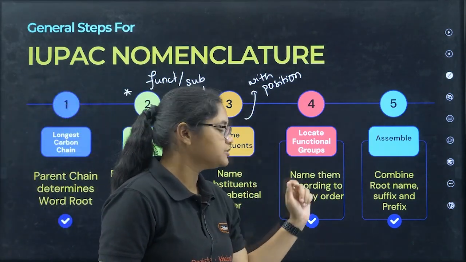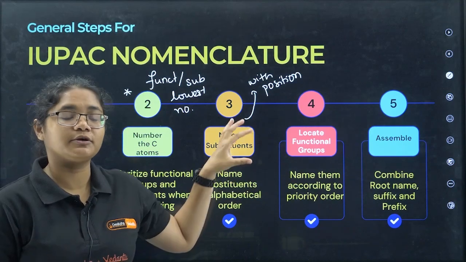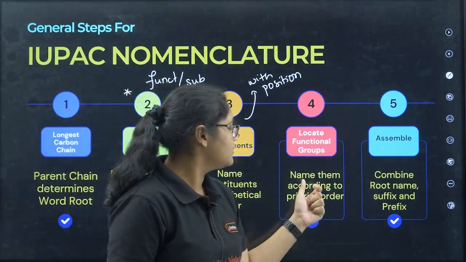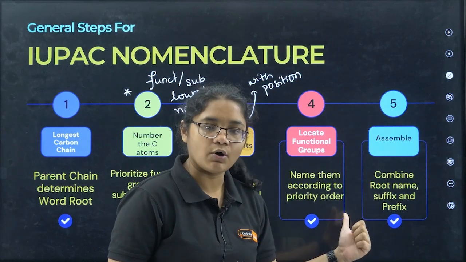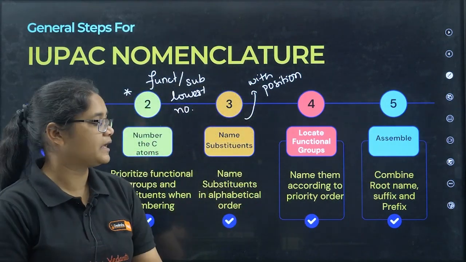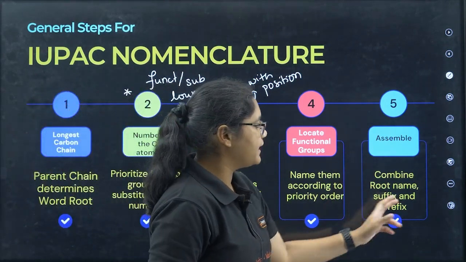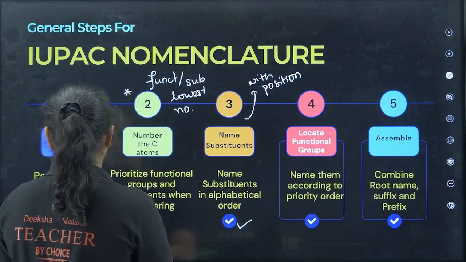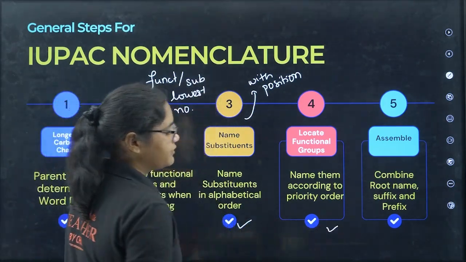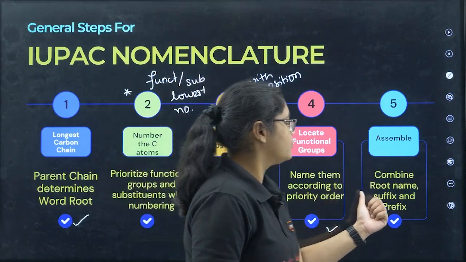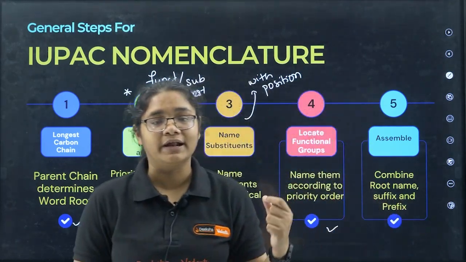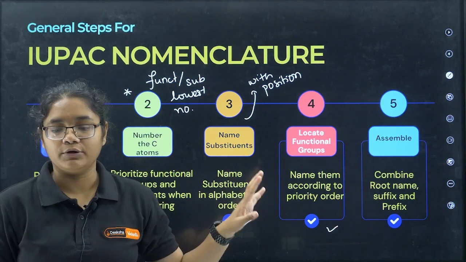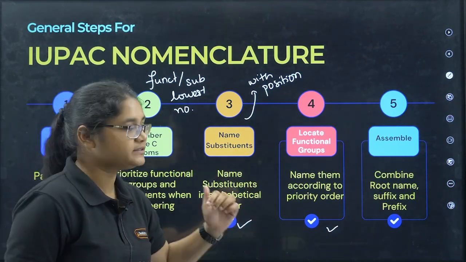Then locate the functional groups. Why do we need functional groups? Because these are going to be your suffix part, right? So name it according to the priority order. I'll be telling you the priority order as well, and then combine all the things. So I got the prefix part, I got the word root, and I got the suffix part here. So combine root name, suffix and prefix to get the IUPAC nomenclature. This may not be clear to you, but don't worry, we will discuss examples.